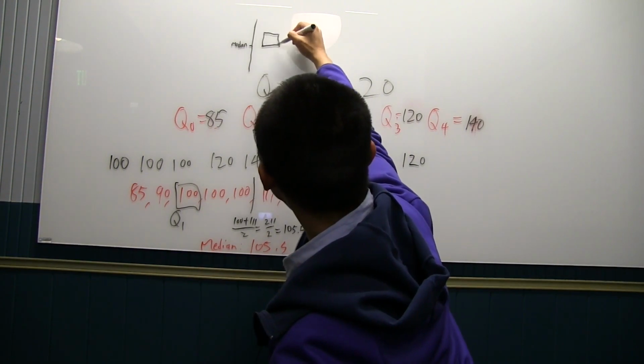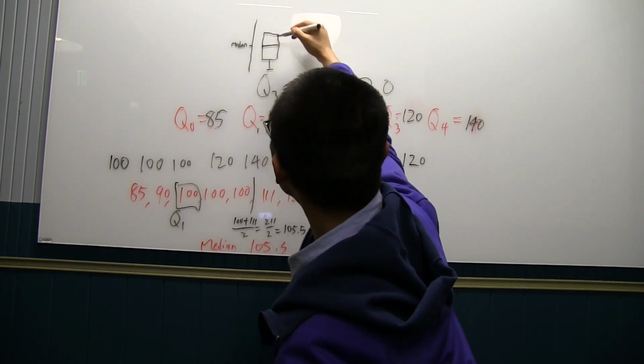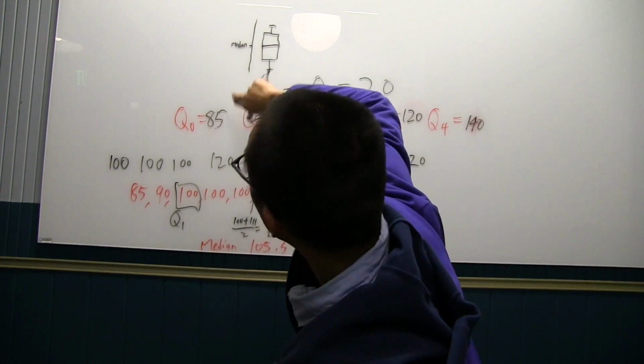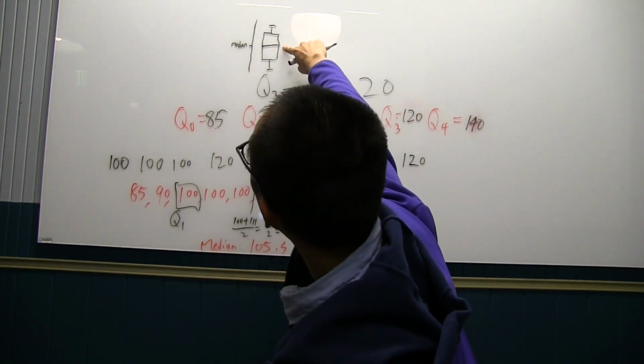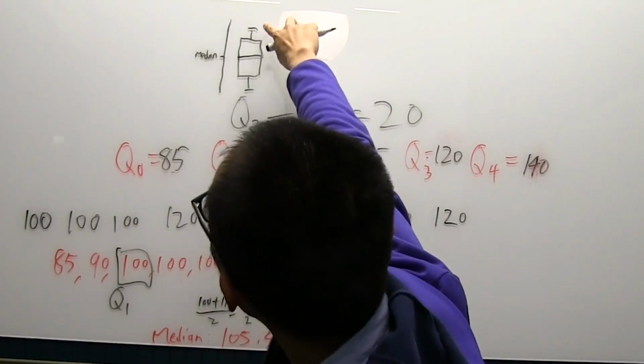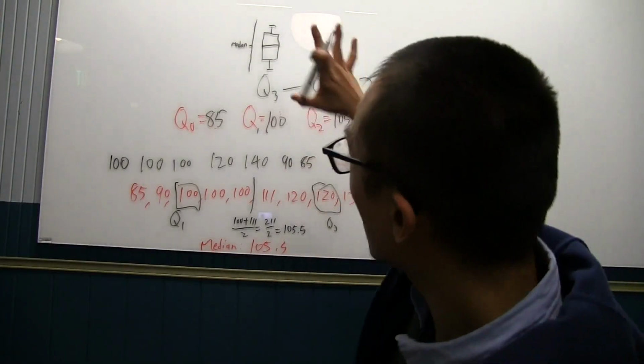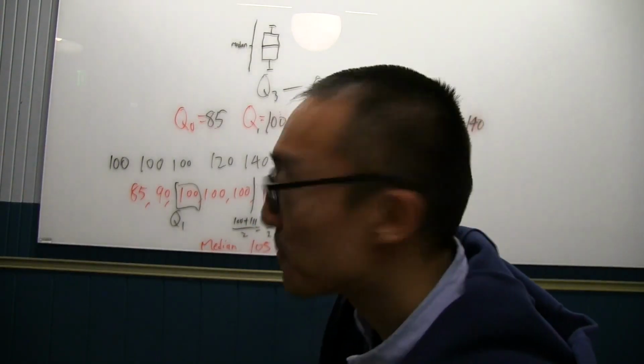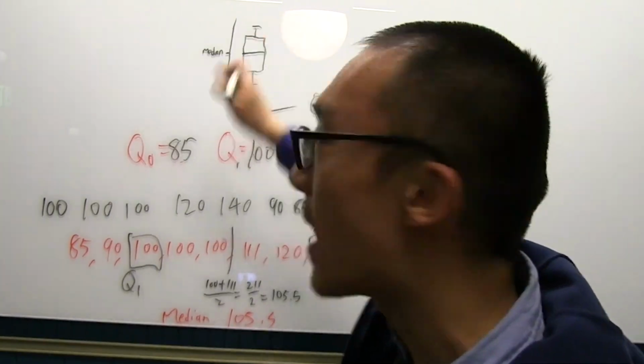You probably have seen something like this. This is called a box and whisker plot. Let's assume it's smaller down here. This is your Q1, this is your median, this is your Q3, and then that's your highest number, that's your lowest number. And this gives you a visual way of looking at your data. Why is this box and whisker plot useful?